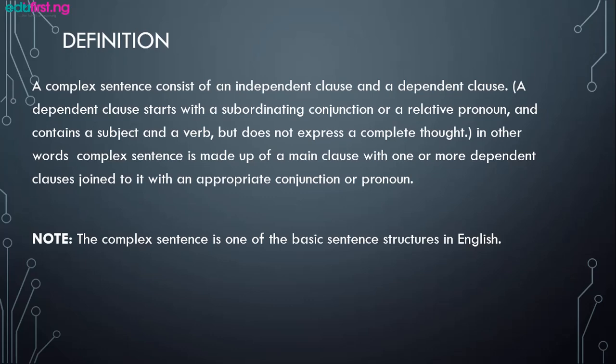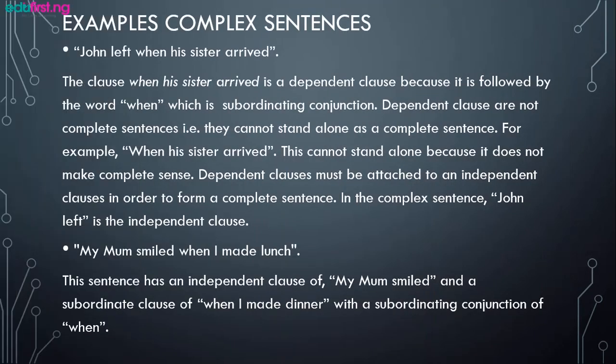Examples of complex sentences: John left when his sister arrived. The clause "when his sister arrived" is a dependent clause because it begins with the word when, which is a subordinating conjunction. Dependent clauses are not complete sentences. They cannot stand alone. When his sister arrived is not complete because you have to ask, what happened when his sister arrived?